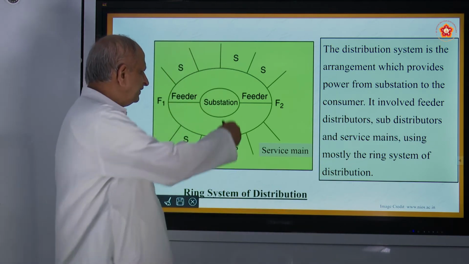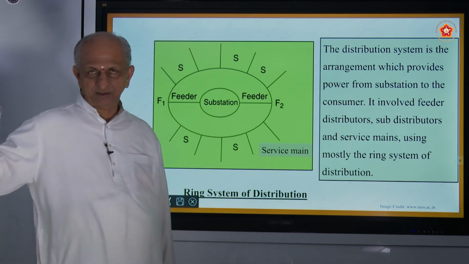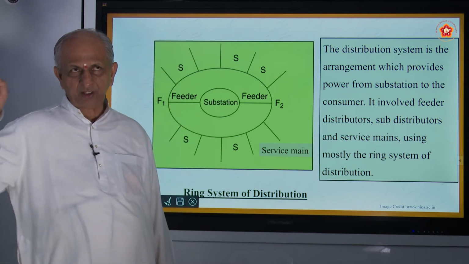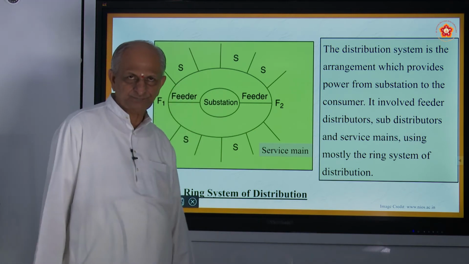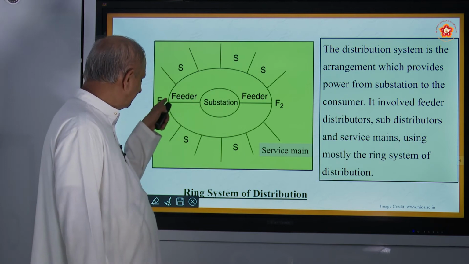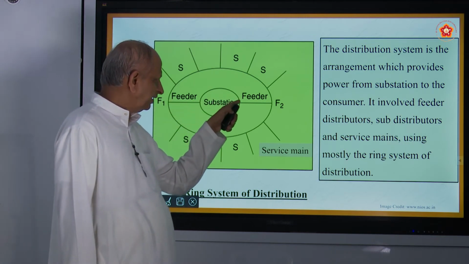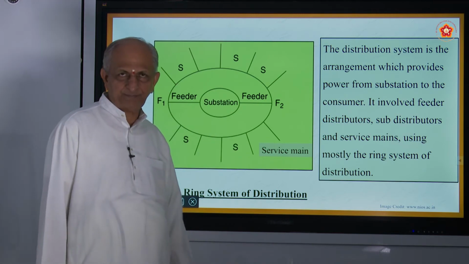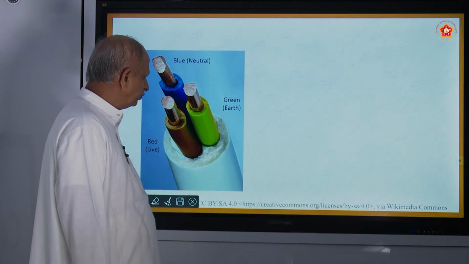So what happens by this system, if there is any fault in one of the poles or distribution, other poles are not disturbed. Suppose in one feeder there is a mistake, some short circuit or something, the second feeder will not be disturbed. So that is why this ring system is usually used.